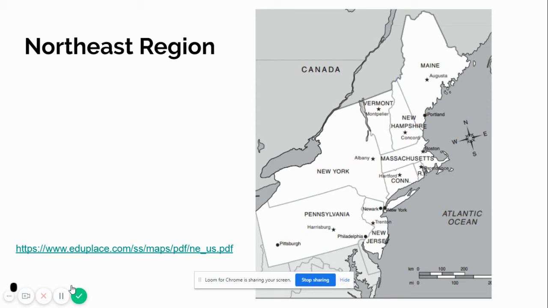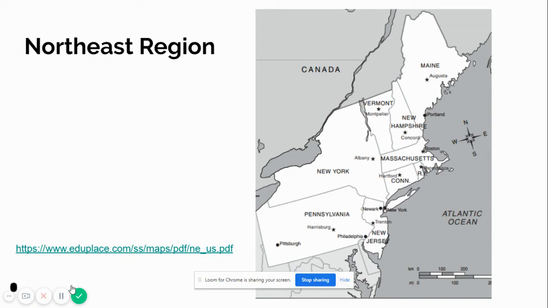The capital is Hartford. There's a huge state that borders Canada called New York, and the capital is Albany. Right below that is another massively large state, Pennsylvania, and the capital is Harrisburg. And last but not least, along the Atlantic Ocean coast is New Jersey, and the capital is Trenton.